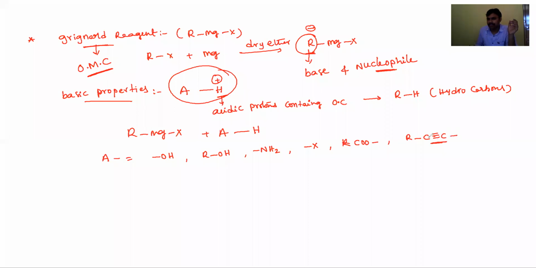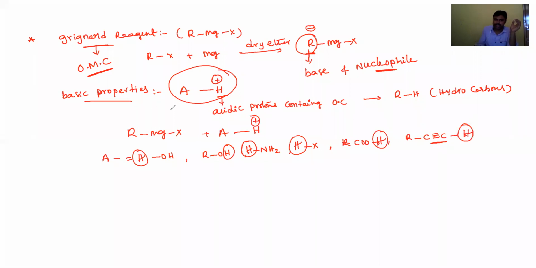These all contain an acidic proton, bonded with H.